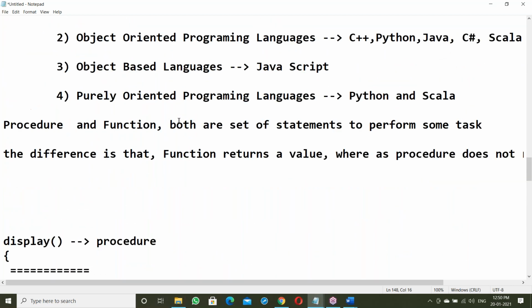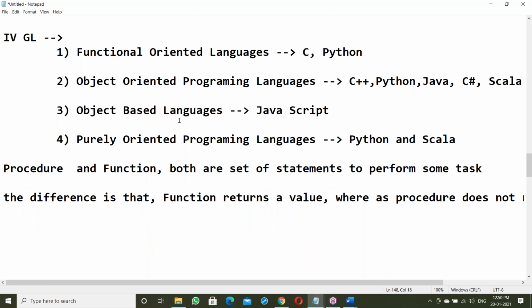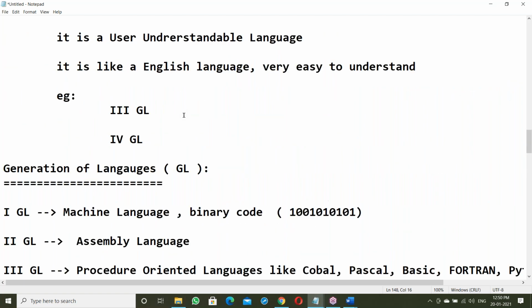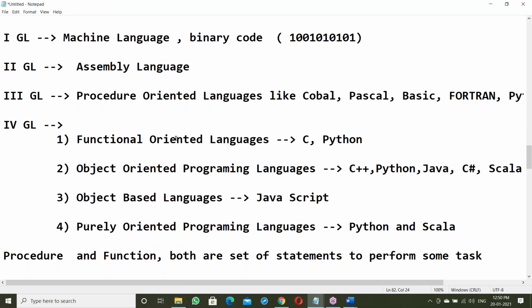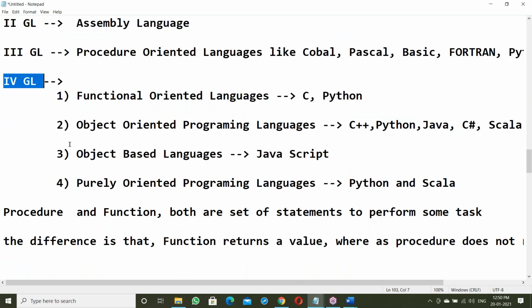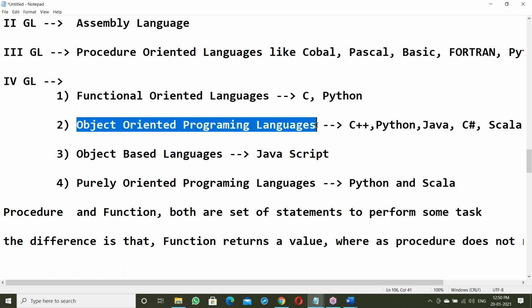Now, what is Java? Now come to languages. In languages, Java is a high-level language, right? High-level language comes under the 4th generation. In the 4th generation, it's an object-oriented programming language. Java is an object-oriented programming language. In the language part, Java comes under object-oriented programming language.